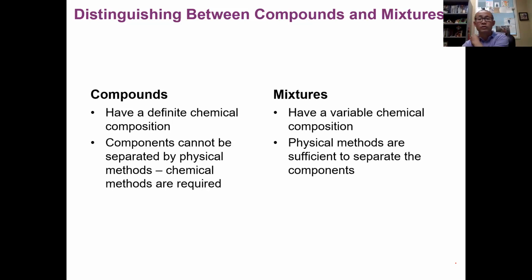If we dig deeper, because a compound is pure, you cannot separate the elements by physical means. You have to use chemical means. But a mixture is physically combined, so you can separate the components by physical means. For example, think about sand and water. Sand and water is a mixture, but the two components are just physically combined.